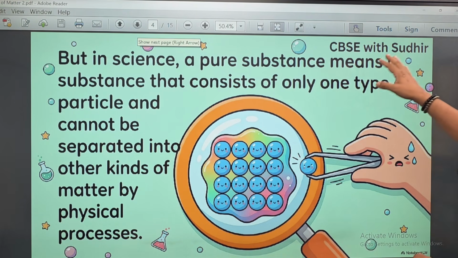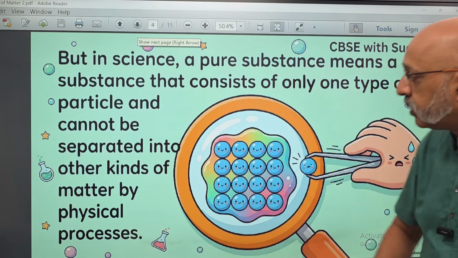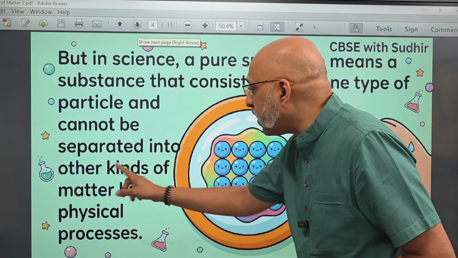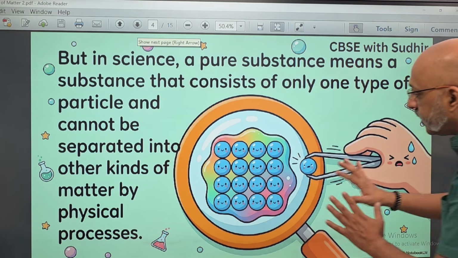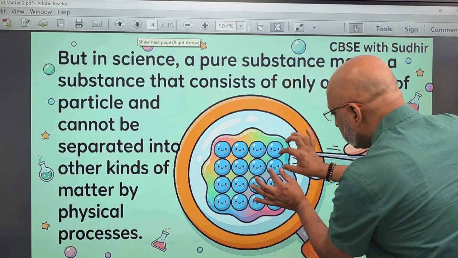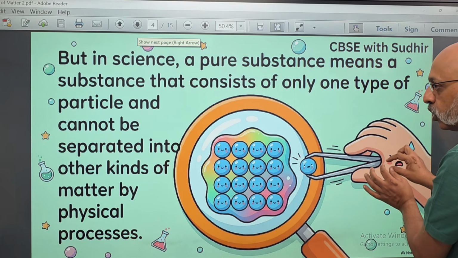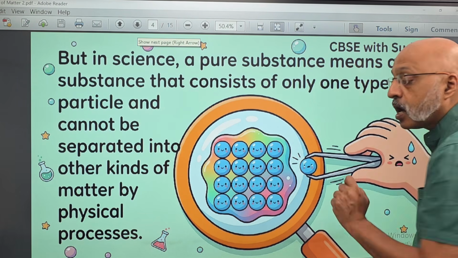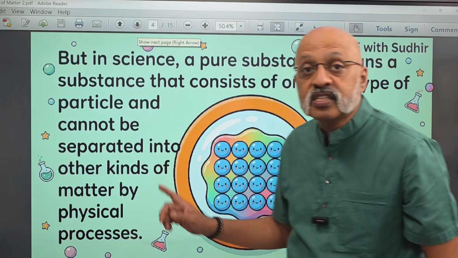A pure substance means a substance that consists of only one type of particle and cannot be separated into other kinds of matter by physical processes. यानी कि अगर ये एक है तो इसमें से you cannot remove one. If you are able to remove one, that means this is not pure. But if you are not able to remove anything, that means this is pure.